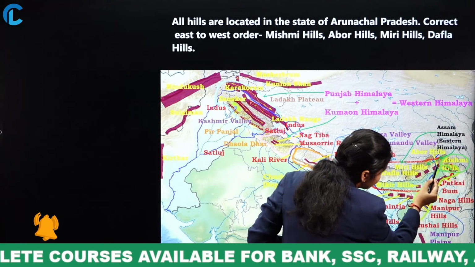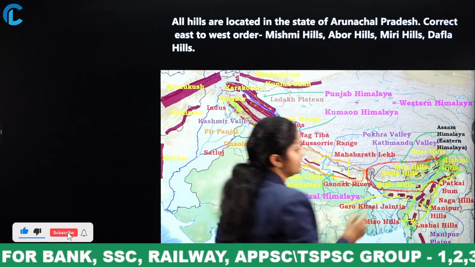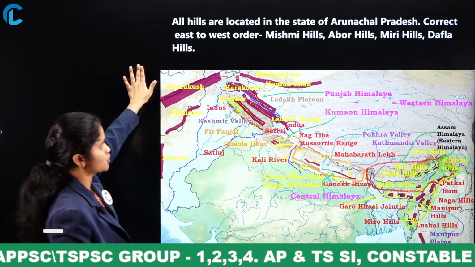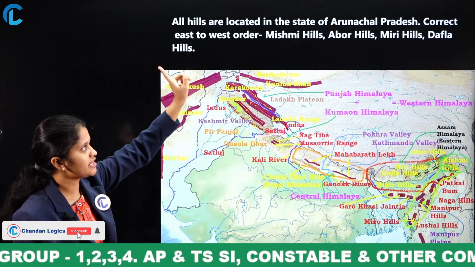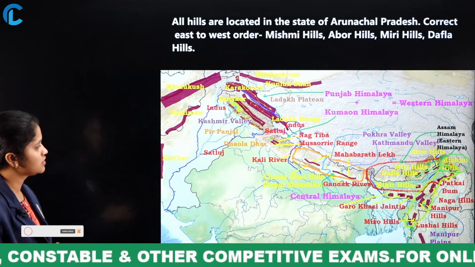Then if we come to the west, that is Abor Hills, next Miri Hills, next Dafla Hills. Are you clear? All those hills are present in Arunachal Pradesh: Mishmi, Abor, Miri and Dafla Hills. This is a most important question.